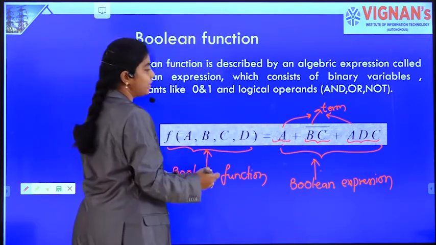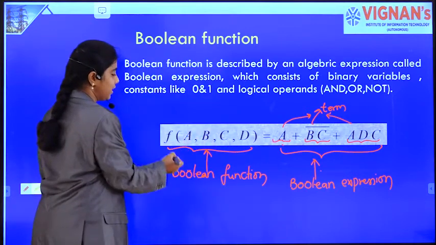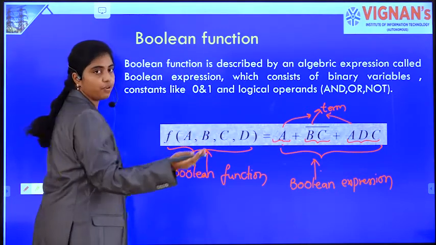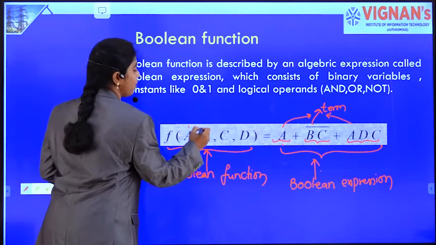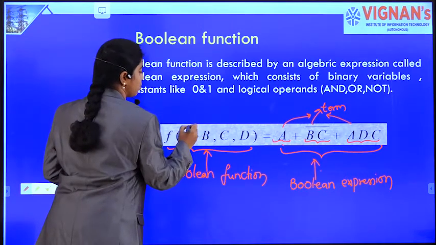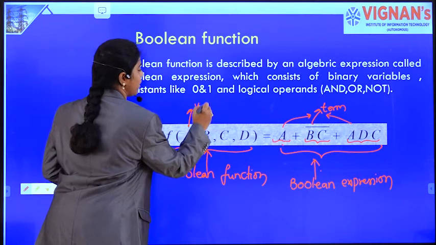Okay. After that, in this function, it is a function of four variables. Those are A, B, C, D. So, these are called variables.